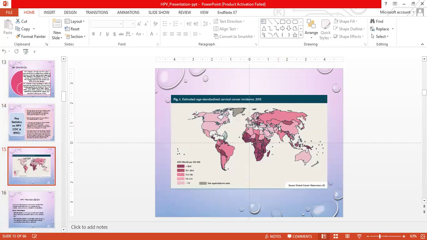This graph represents the age-standardized cervical cancer incidence in 2018. The darker shade says that the age standardized rate per 100,000 is greater than 26.